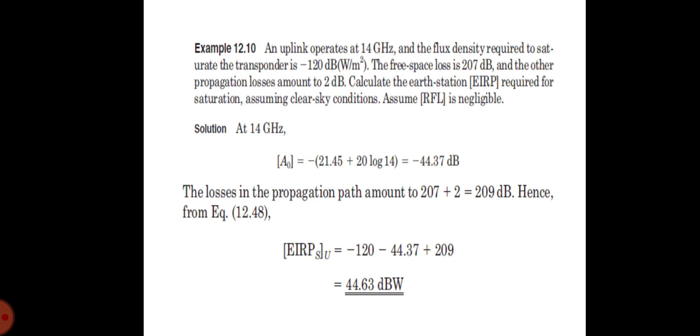So assuming RFL is negligible at 14 GHz, A0 is equal to minus 21.45 plus 20 log 14, which will give you a value of minus 44.37. So the losses in the propagation path amount to 207 plus 2, which is equal to 209 dB, and hence from this equation EIRP_S of U is equal to minus 120 minus 44.37 plus 209, which will give you 44.63 dBW.